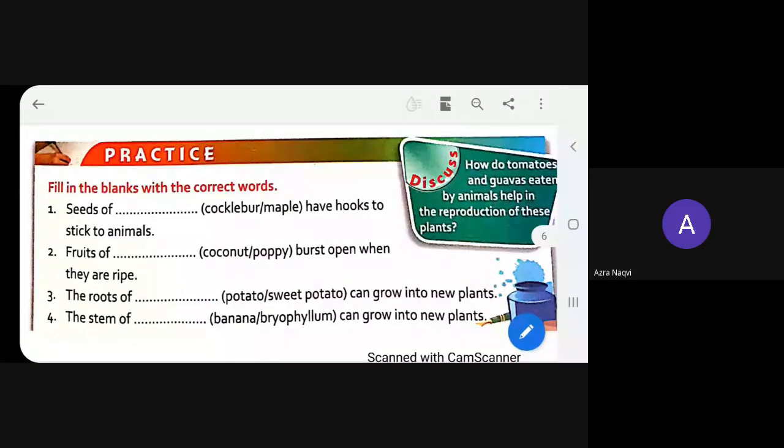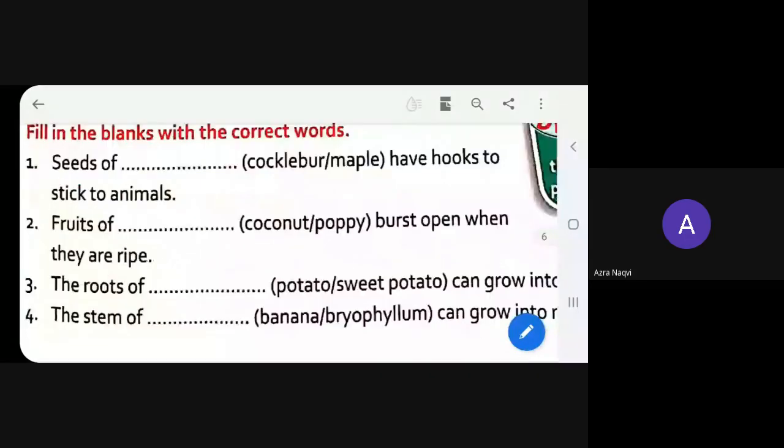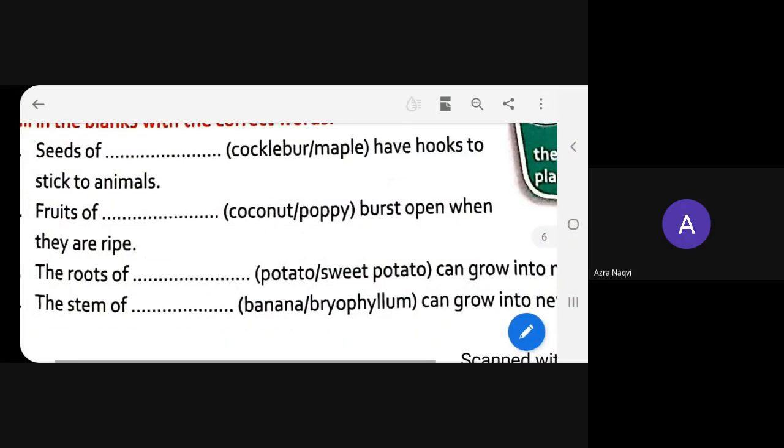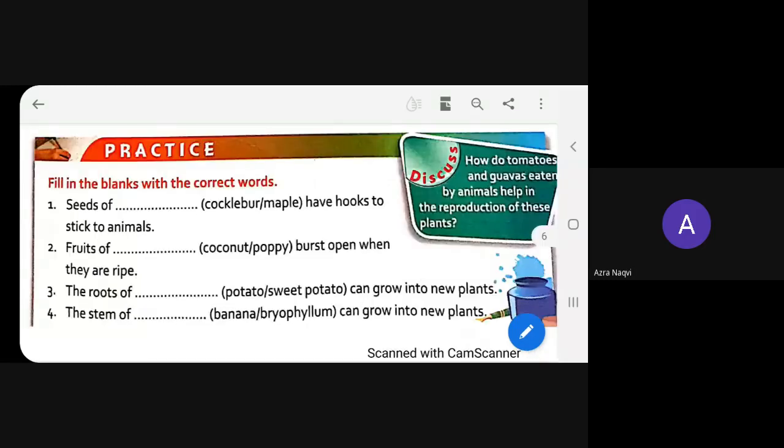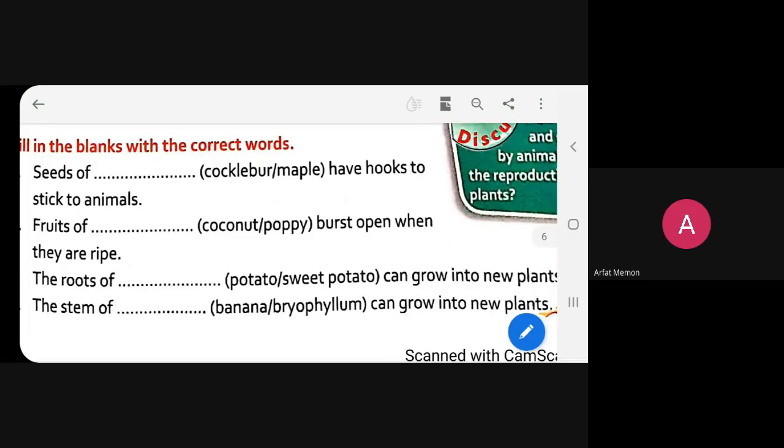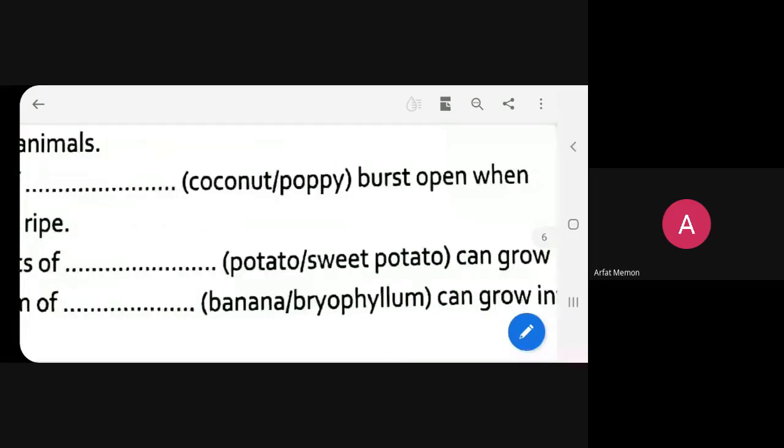Very good. Bryophyllum will grow from the leaves. Here in this FB, the question is about stem: the stem of dash can grow into a new plant. So the example of stem is banana. So the correct answer is banana.